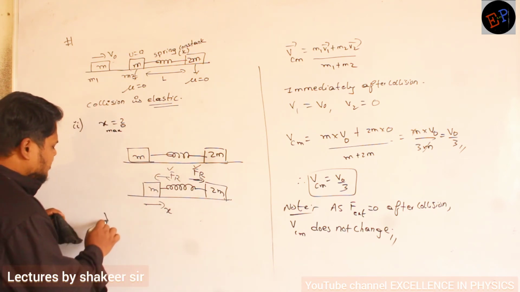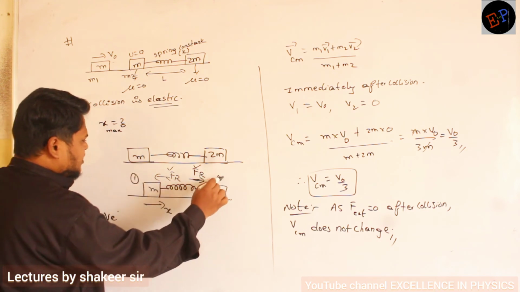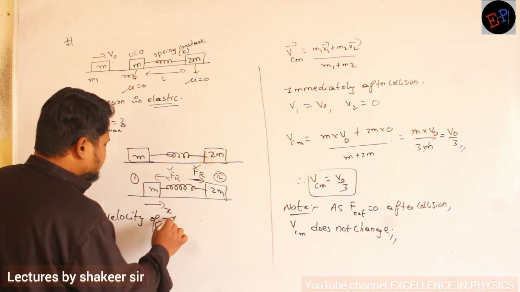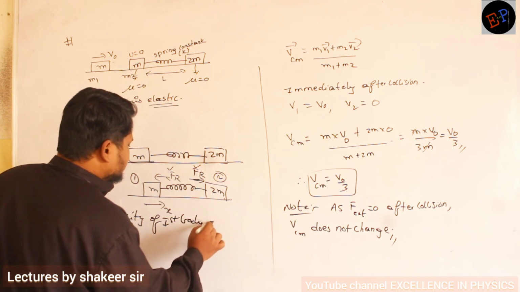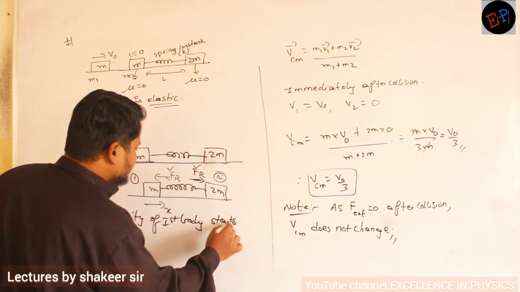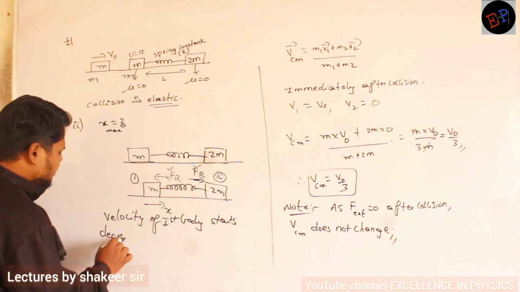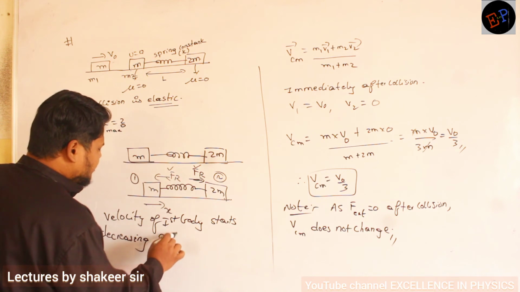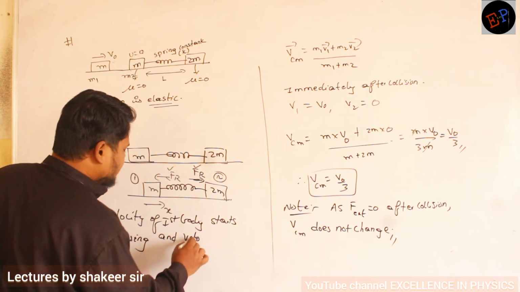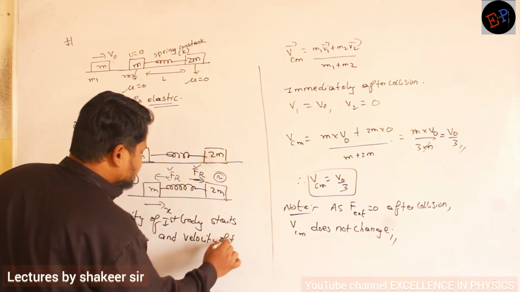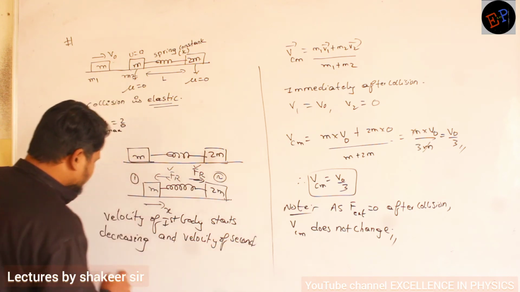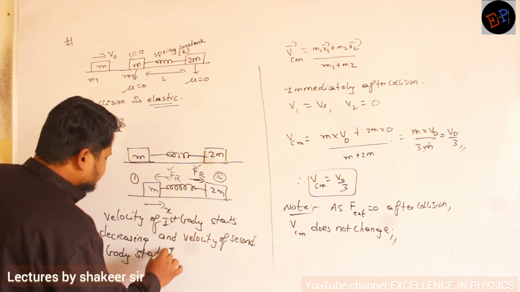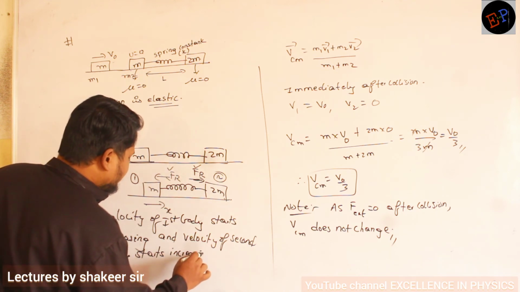So I will write here. This is the first body, this is the second body. Okay? So the velocity of the first body starts decreasing. And what happens to the velocity of the second body? The velocity of the second body starts increasing. Are you able to understand what is happening?